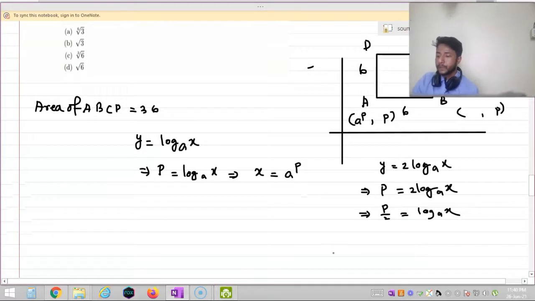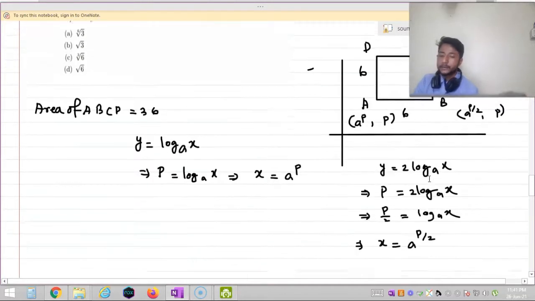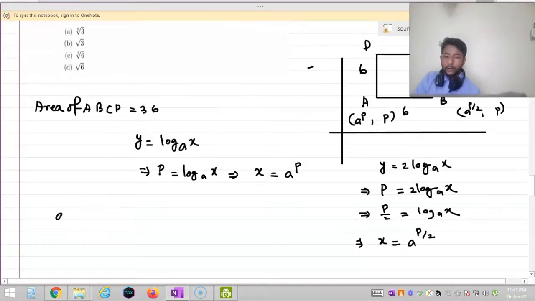Hence by taking the antilog I can say that the value of x equals A to the power P by 2. So this is A to the power P by 2. Okay, now you can see that as their y coordinates are same and distance from A to B is 6, I can write A to the power P by 2 minus A to the power P is equal to 6.